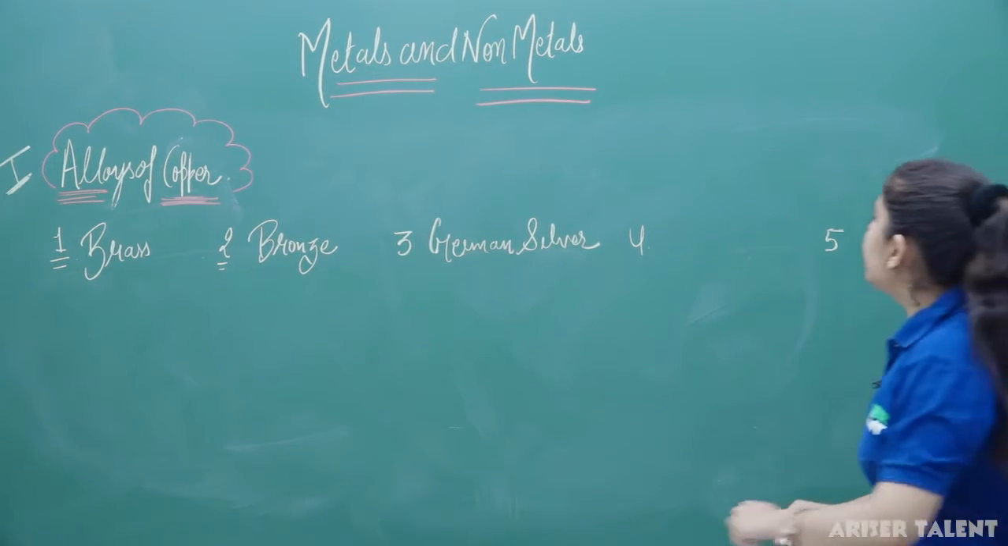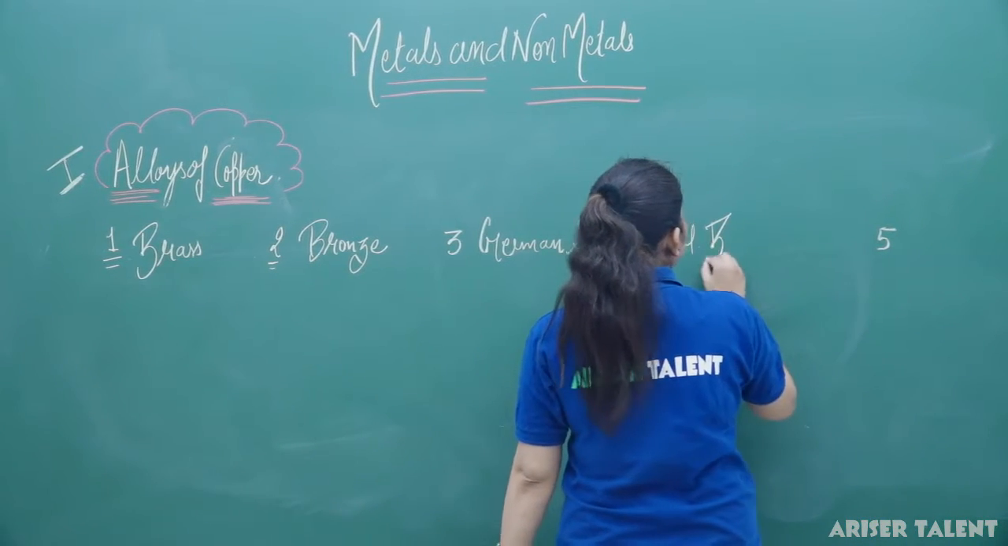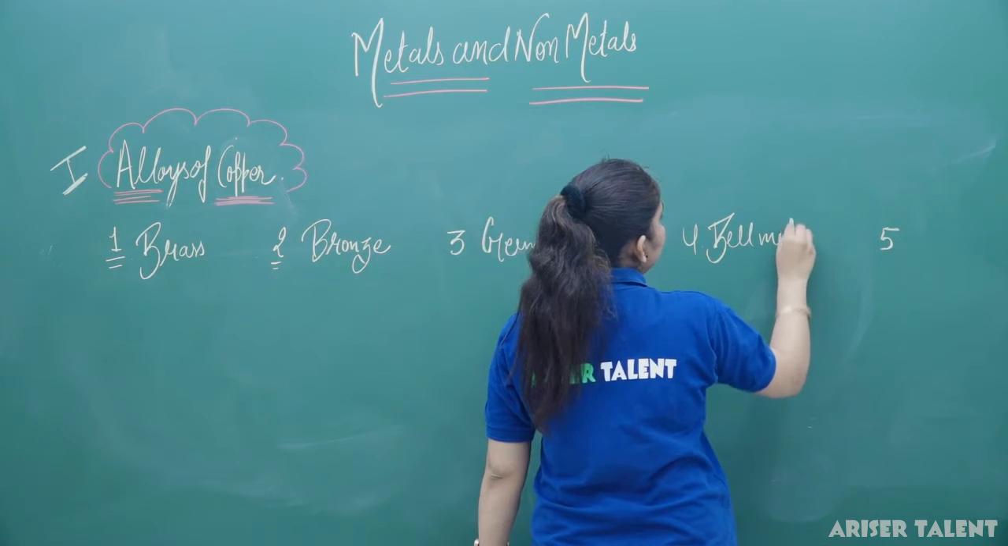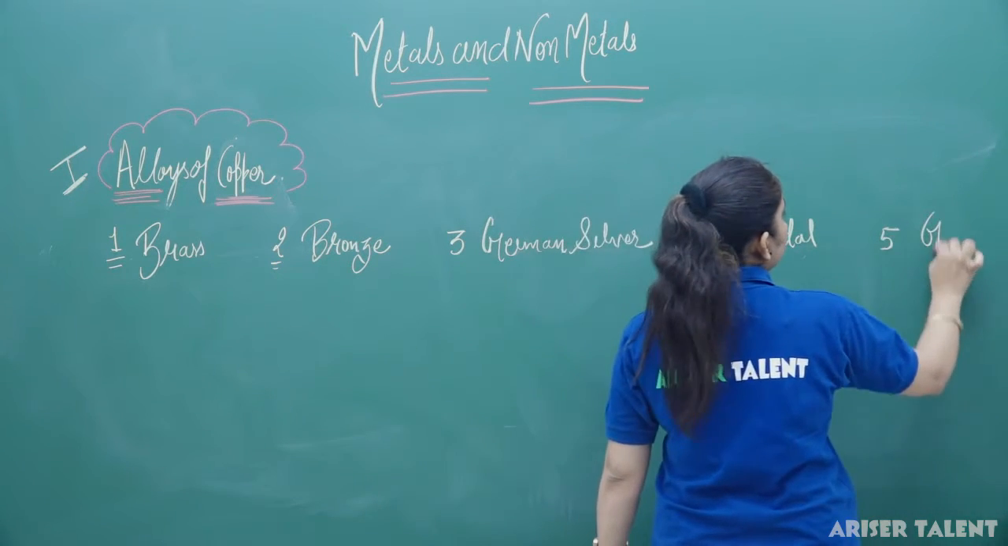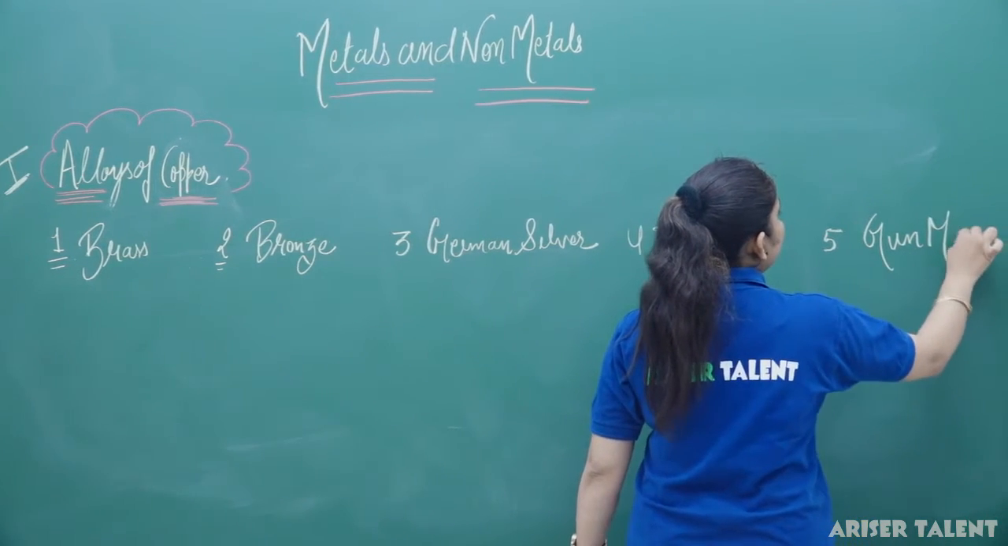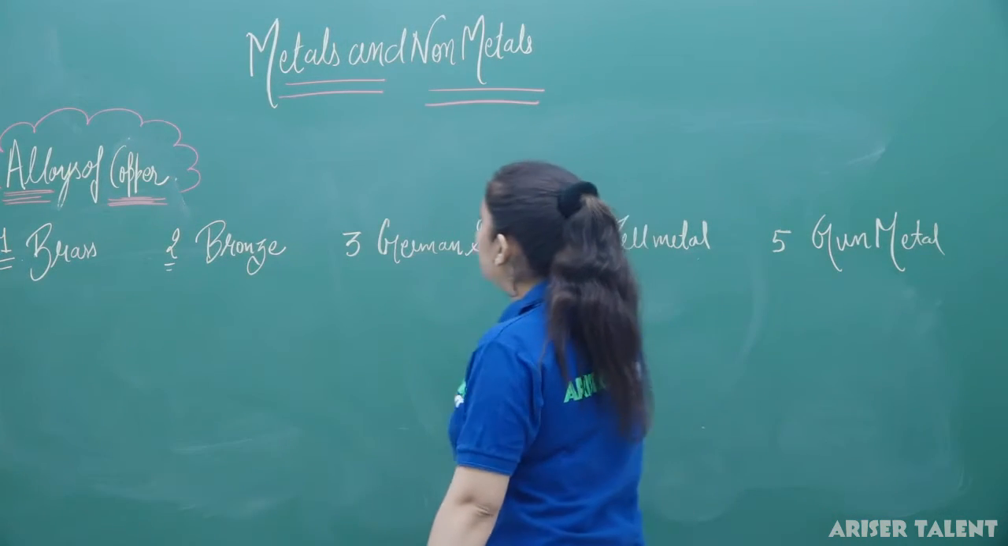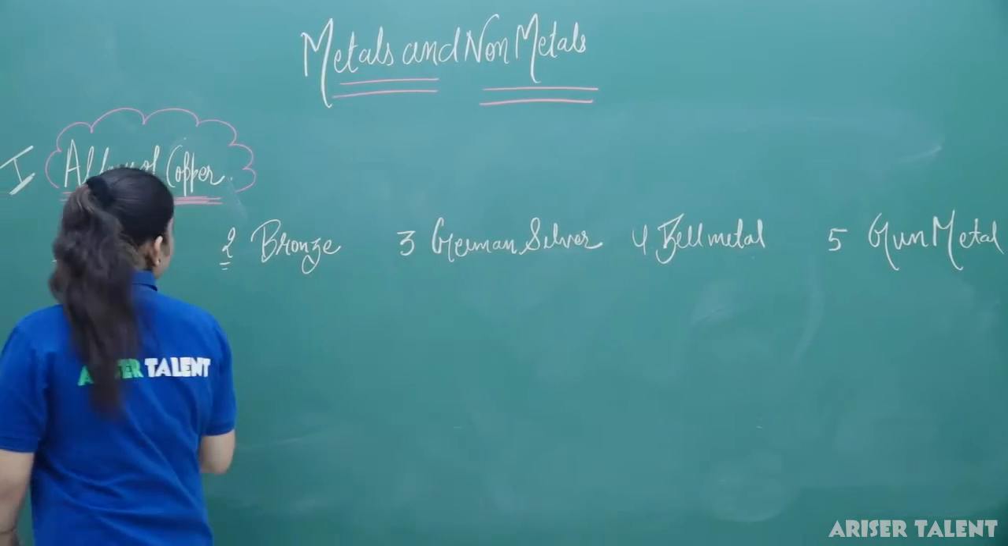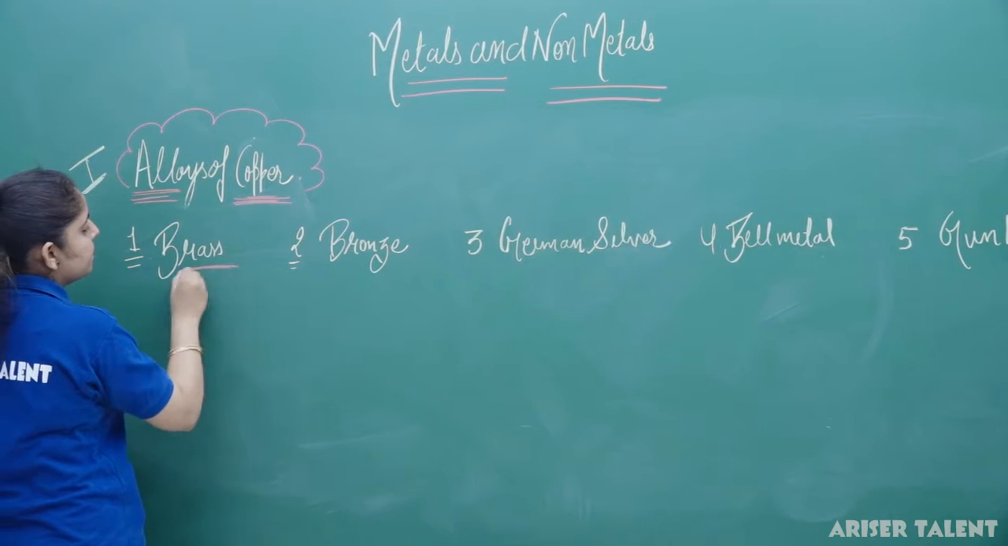So after German silver, we have the next metal that is known as bell metal, and the last one is gun metal. So these are the alloys of copper you have. So firstly, we are discussing brass.